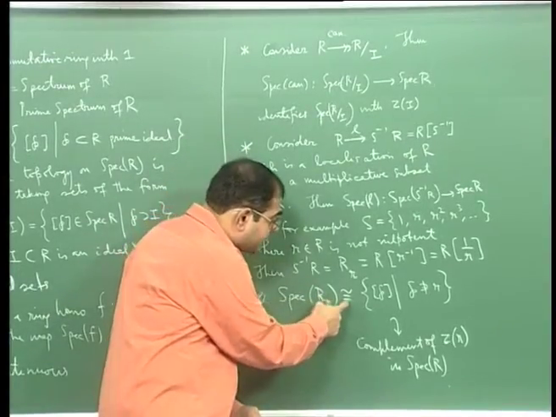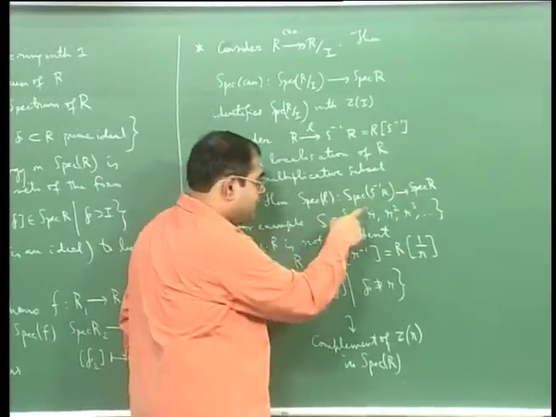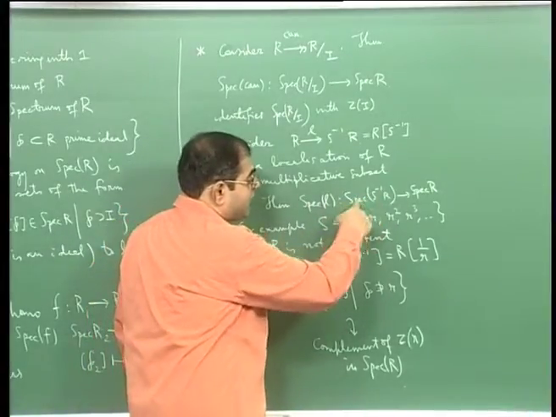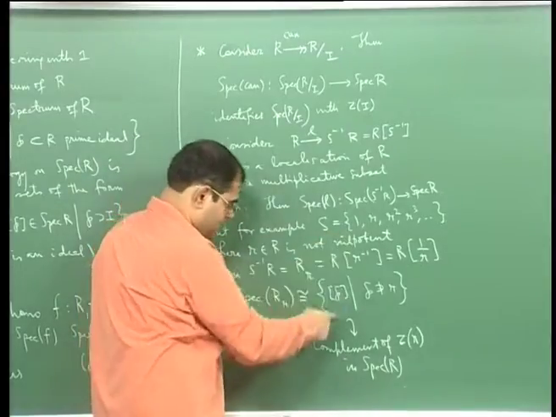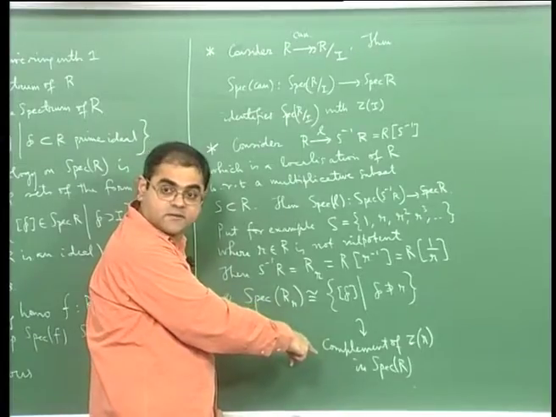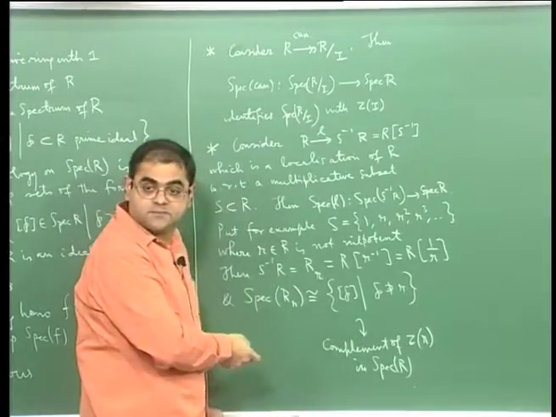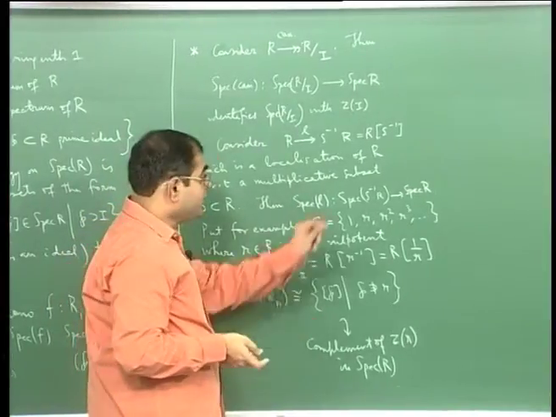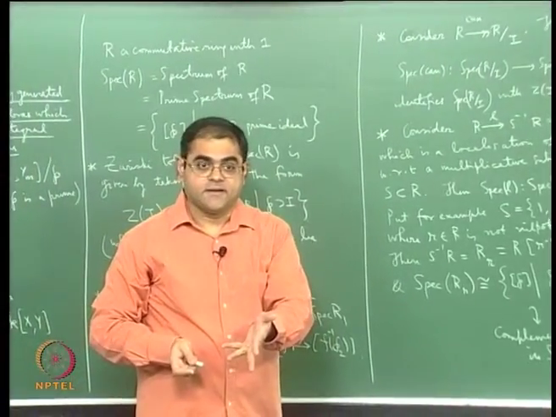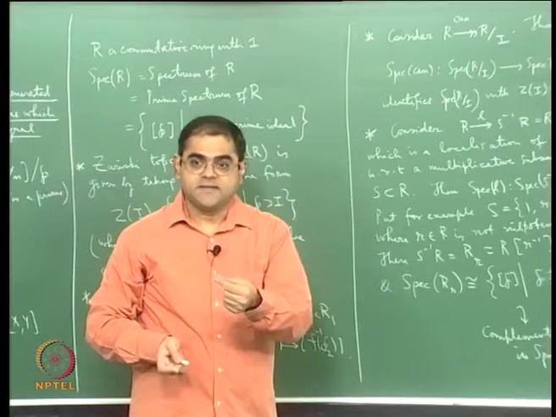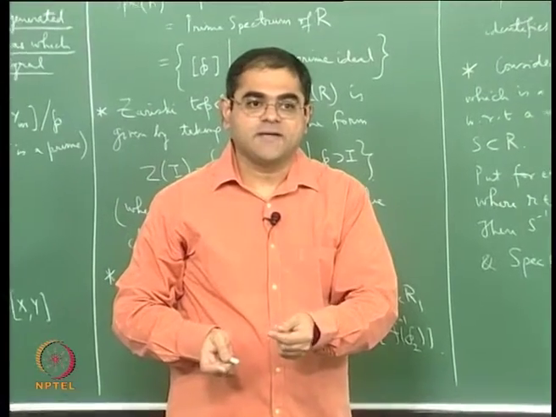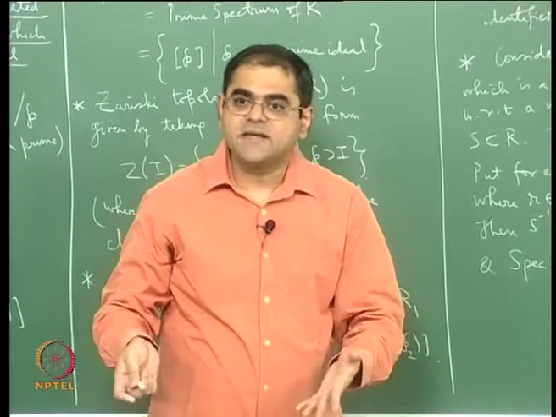And how do you get this identification? This identification is provided by this map. The image of Spec L in this case identifies Spec of S inverse R with this subset, which is an open subset of Spec R, because it is a complement of a closed set. So the moral of the story is that the ring of functions on the locus where a single element does not vanish is precisely localization by that element.